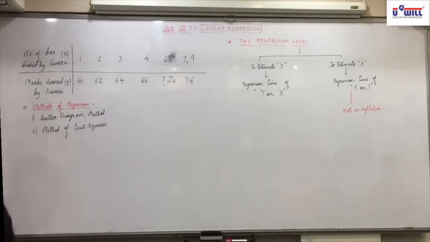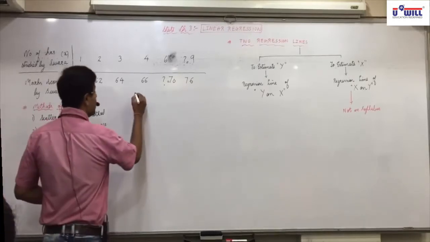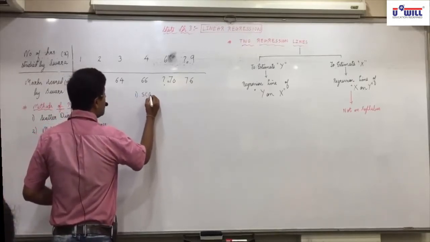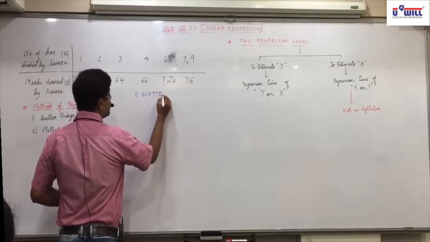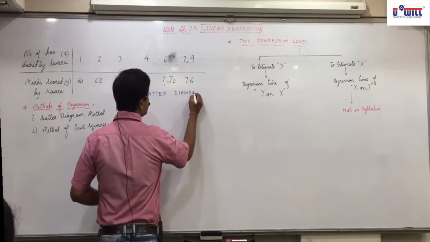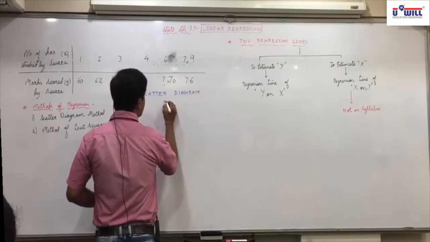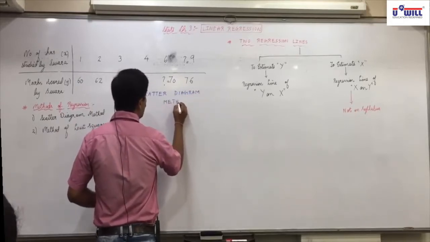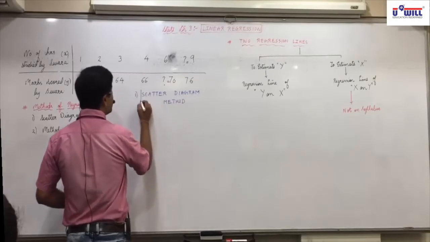First, we understand what the scatter diagram is, and also one term after that. Then I'll explain what least squares is. So be attentive. In the scatter diagram method, as we studied in the last chapter, we first obtain the scatter diagram.